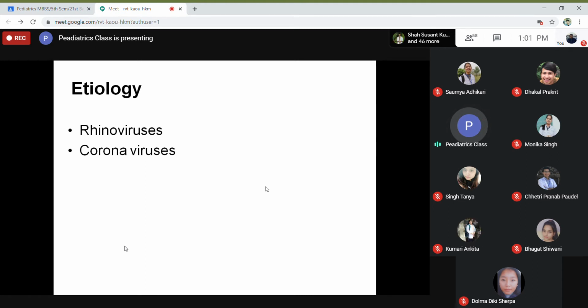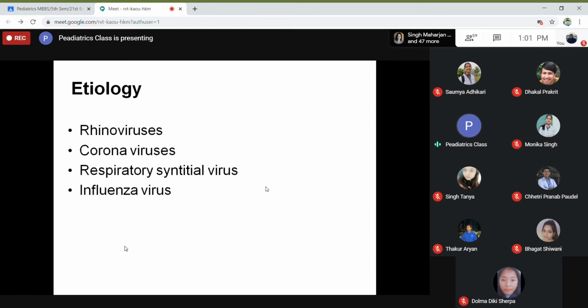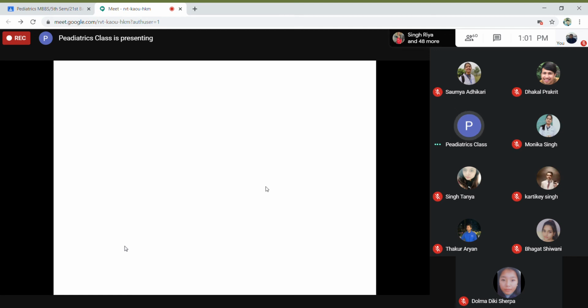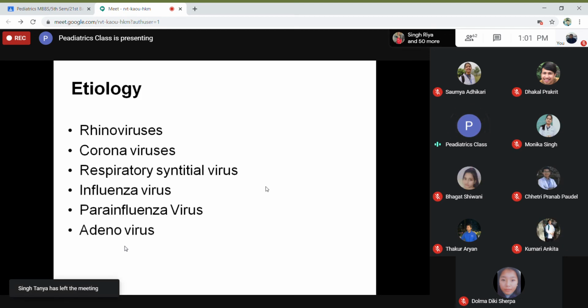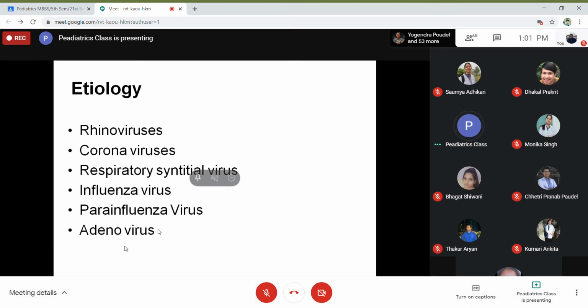So, the etiological agents for common cold are rhinovirus, coronavirus, respiratory syncytial virus, influenza virus, parainfluenza virus, and adenovirus. These are the common viral organisms which can cause common cold. Number one is the rhinovirus, which is very common. And others are coronavirus, respiratory syncytial virus, which can cause upper as well as lower respiratory tract infection. Influenza also can cause both upper as well as lower respiratory tract infection. Parainfluenza, adenovirus.